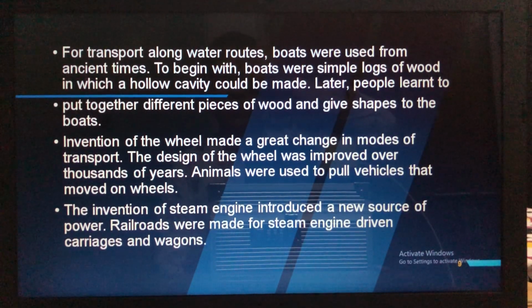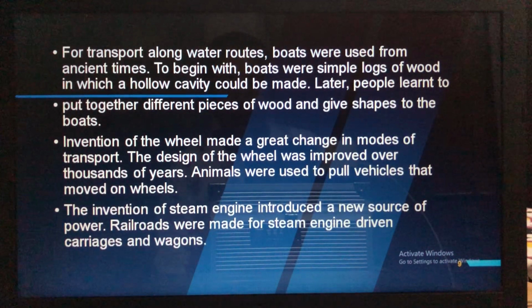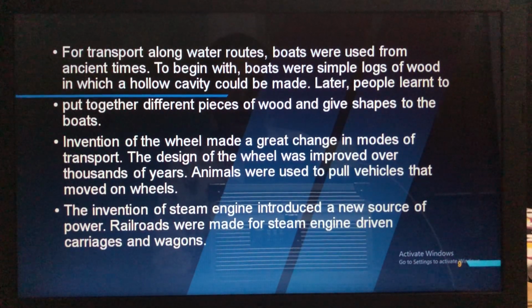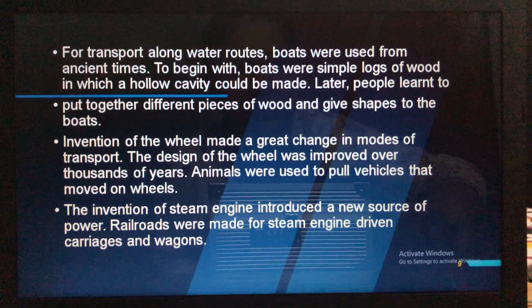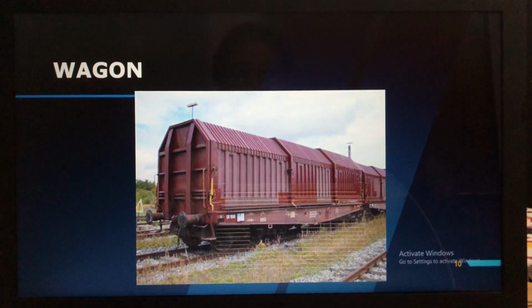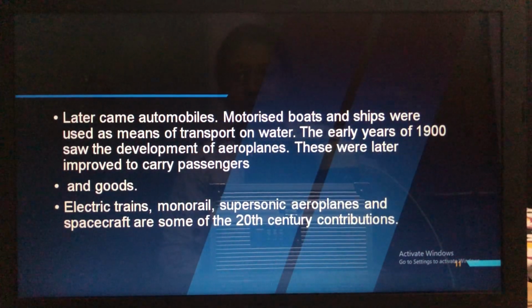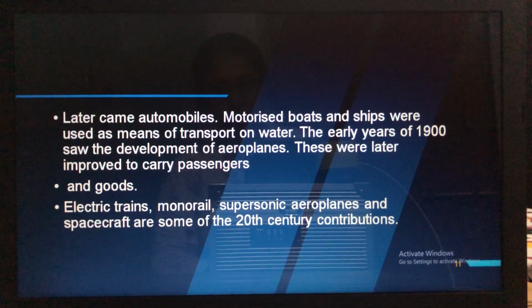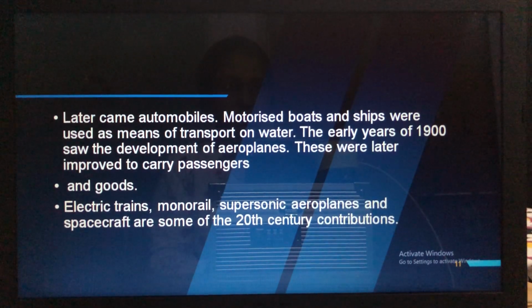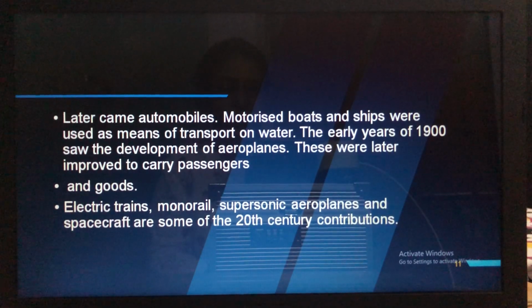Then the invention of the steam engine. Because of this, the railroads were made for the steam engine to carry the loads as well as the goods of the people. This is a wagon where the goods are carried. Later, after the steam engine, automobiles came. The boats and the ships were run with the help of motors. This was also used as a means of transport on water. This was in the 19th century.